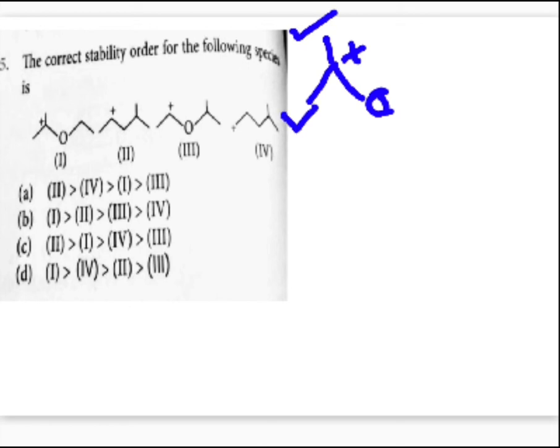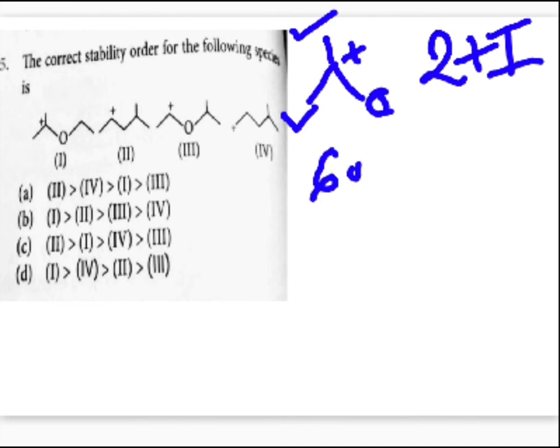So you need to find out how many inductive effects and how many hyperconjugating structures are possible. Because of two methyl groups, there will be two plus I effects, on either side. And how many hyperconjugating structures? CH3, CH3. So a total of 6 hydrogens can overlap with the central carbon atom's unhybridized p orbital, because of which it will have 6 hyperconjugating structures.